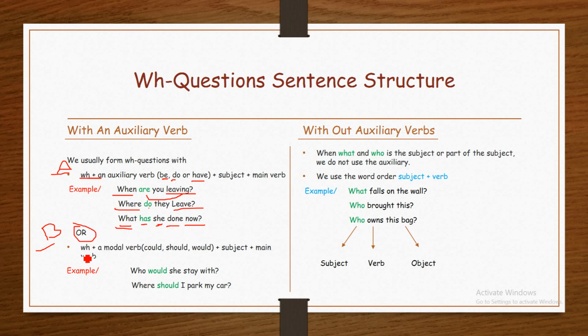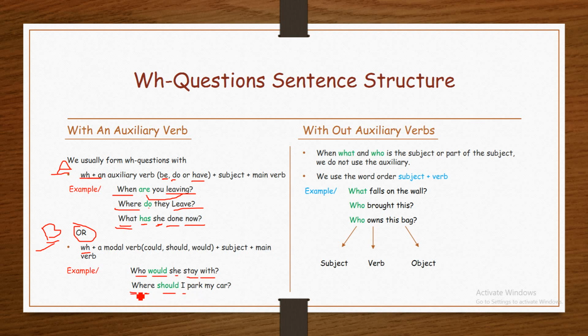Or WH in part B: WH plus a modal verb like could, should, would, plus subject, plus main verb. For example, who would she stay with? Or where should I park my car?